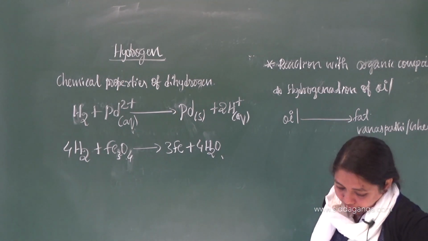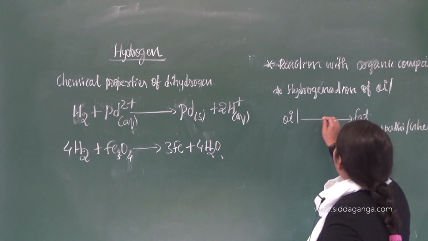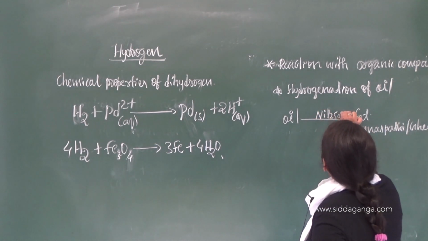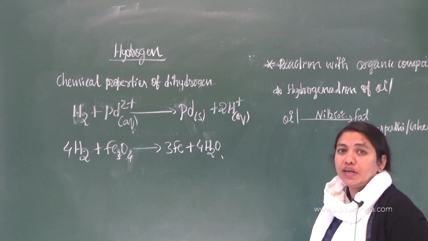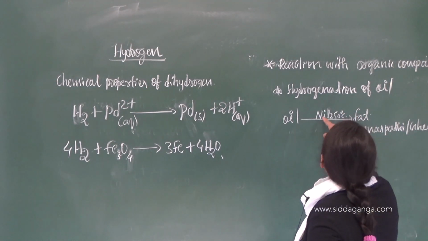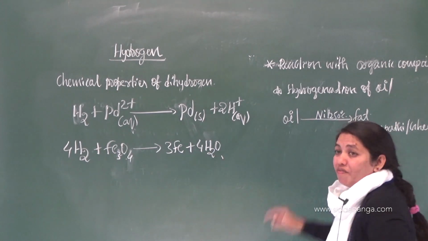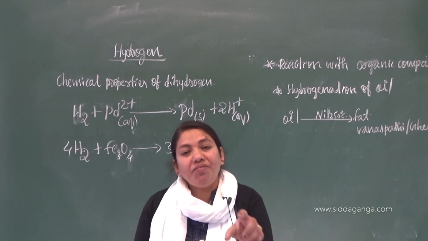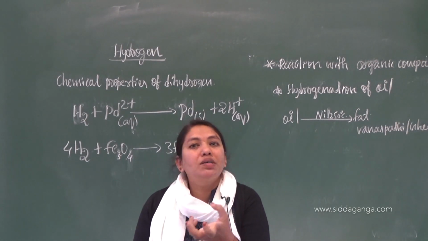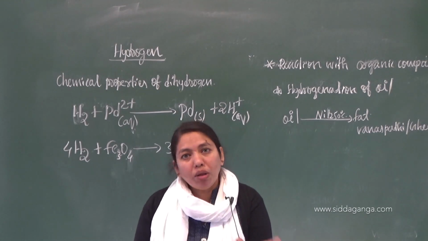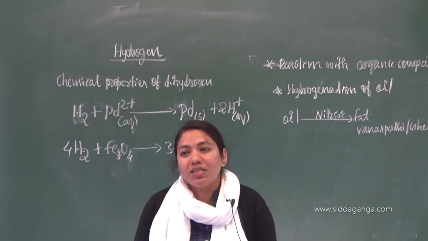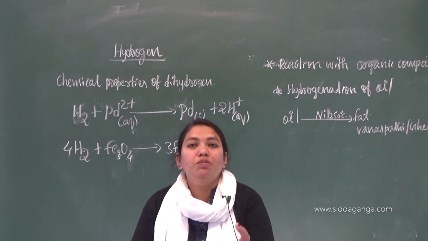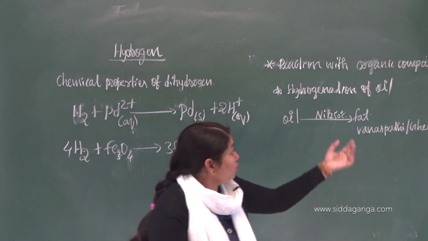So this reaction takes place in the presence of a catalyst, that is nothing but nickel catalyst at a temperature of 250 degrees Celsius. So oil will be converted into a fat. You know that oils are liquid in nature, fat is solid in nature. Oils are liquid because of the presence of double bonds or triple bonds. How will double bond be converted into single bond? Because fat is saturated, it is having single bonds. How to convert? Just by the addition of hydrogen. From where will that hydrogen come?